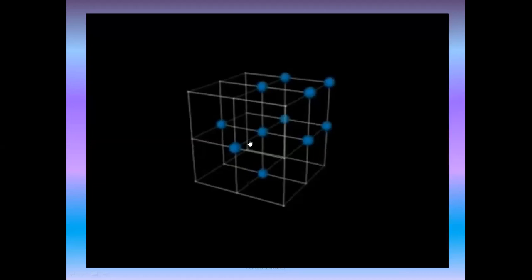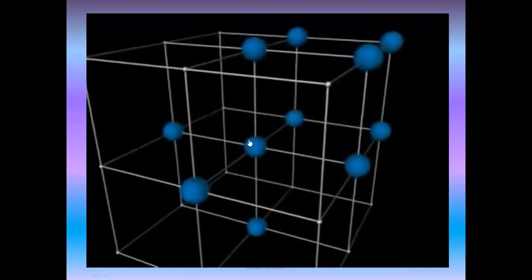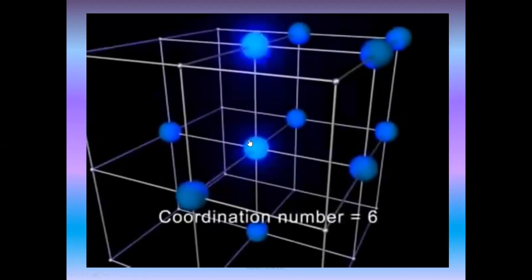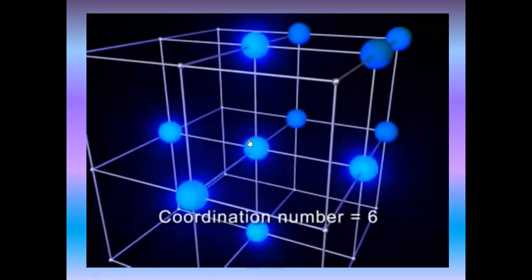A key feature of a crystal structure is its coordination, the number of nearest neighbors surrounding each particle. In a simple cubic array, any given particle has a neighboring particle above, below, to the right, to the left, in front, and in back of it, for a total of 6 nearest neighbors.